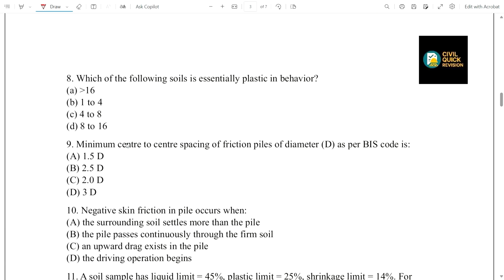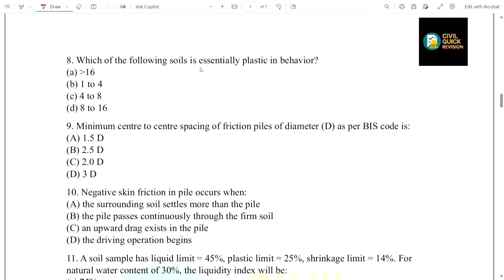Now you can come to question number 8. Which of the following soil is essentially plastic in behavior? Option A is greater than 16, or it is in the range of 1 to 4, or in the range of 4 to 8, or in the range of 8 to 16. Correct option is 8 to 16.